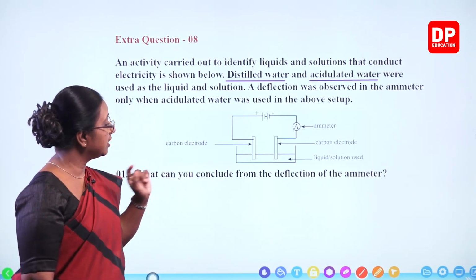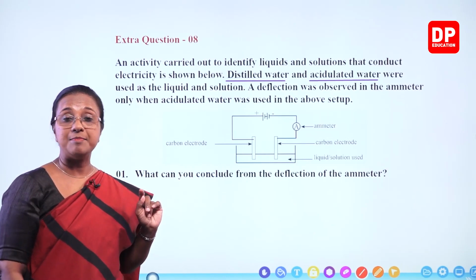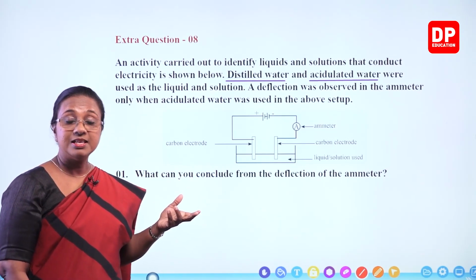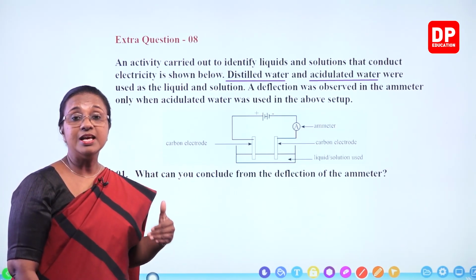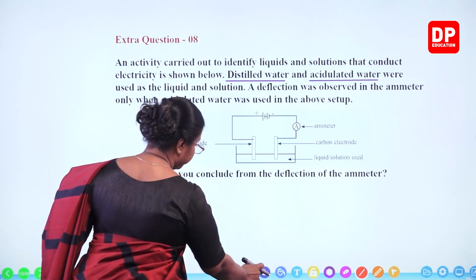So what can you conclude from the deflection of the ammeter? If it deflects, the solution or the liquid conducts electricity.